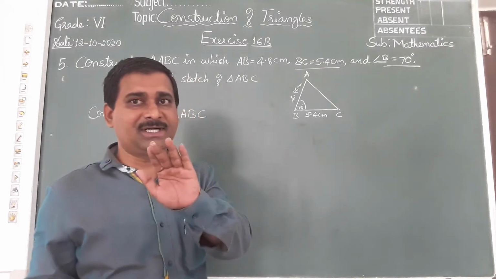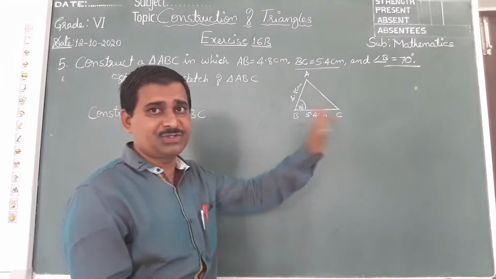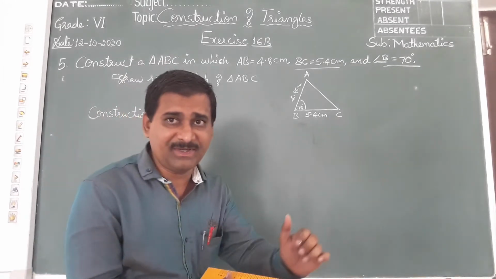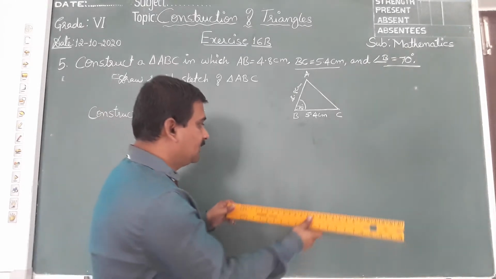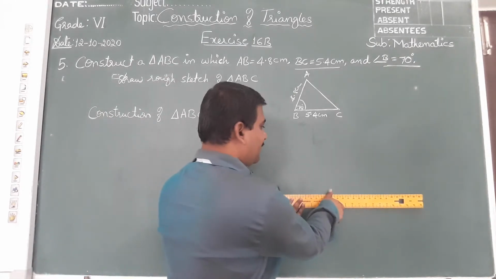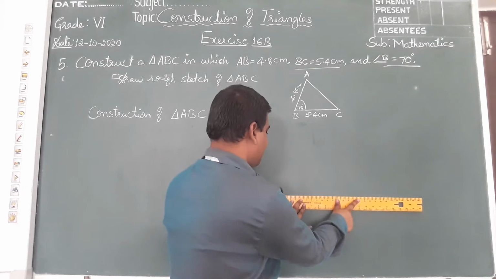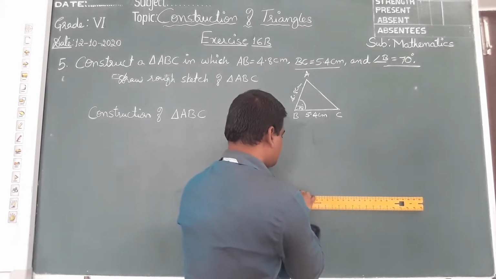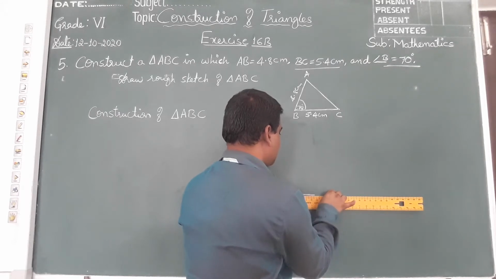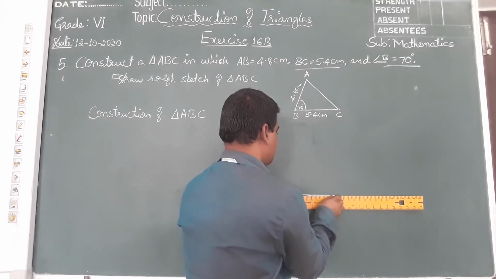But you should not do that. You should draw with the same measurement. I am just changing the measurement here to get a bigger triangle, right? For example, think of it as a 5.4 centimeter line segment.